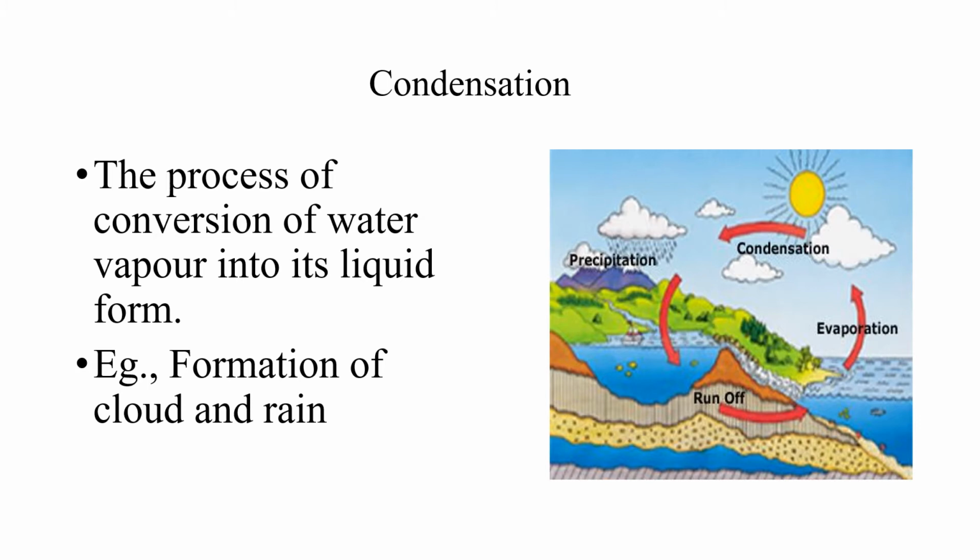See in this picture very clearly given. See this, from water body the water is evaporated and forms clouds. Then clouds condense because of less temperature, become cool and condense and come down in the form of precipitation. Then it reaches the water body. So evaporation and condensation, then this is called precipitation. This is, we can say, water cycle otherwise.